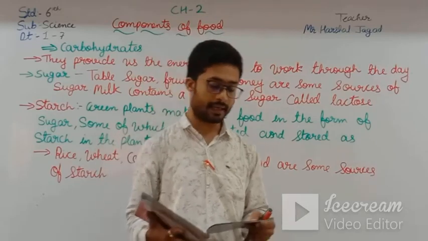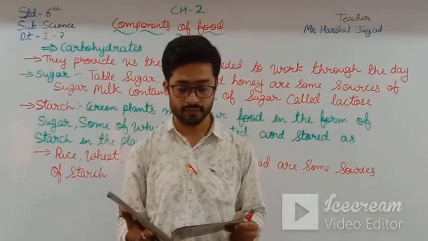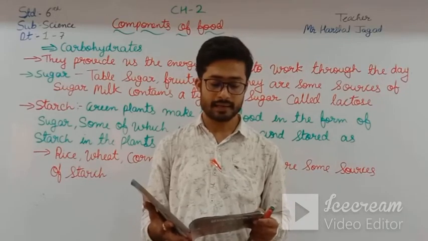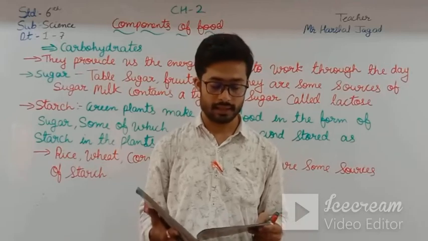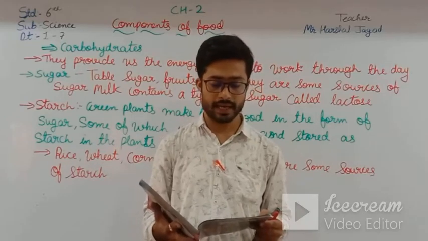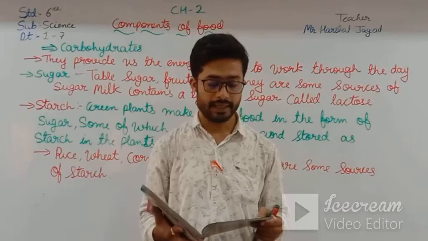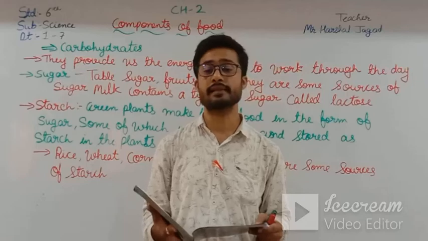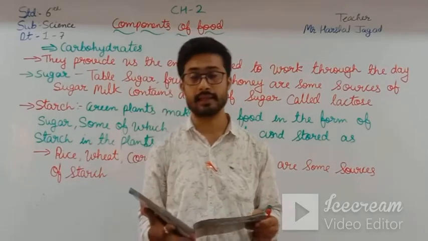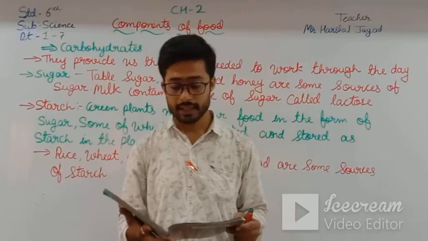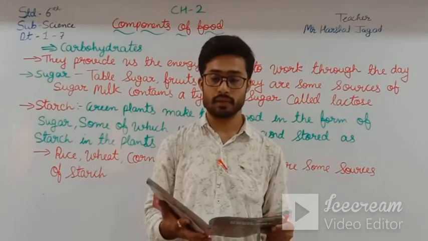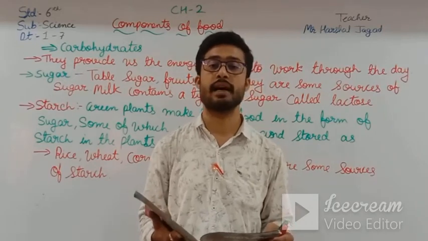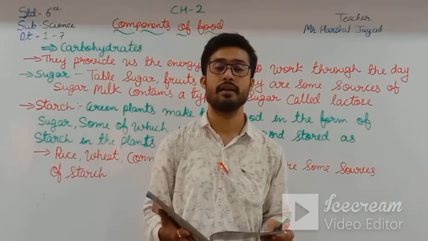The method: crush a small amount of the food sample if solid and add it to the test tube. Add some water to the test tube and shake it well. Add a few drops of Benedict's solution to the test tube. Heat the test tube for about 1 minute. Here you can see the different colors. Green means very low, yellow means low, orange means moderate, and if it is red, then a very high amount of sugar is present in that food.